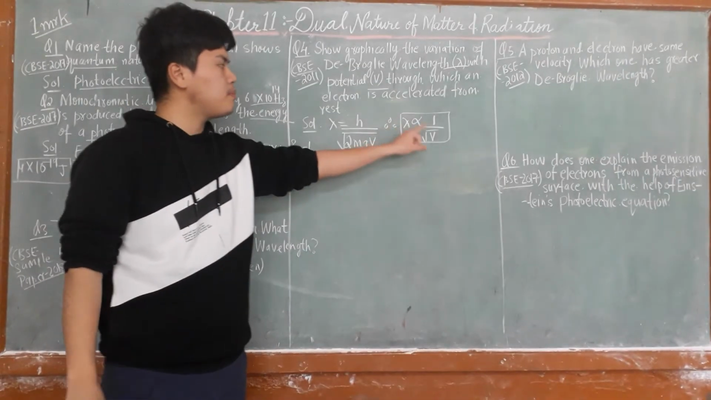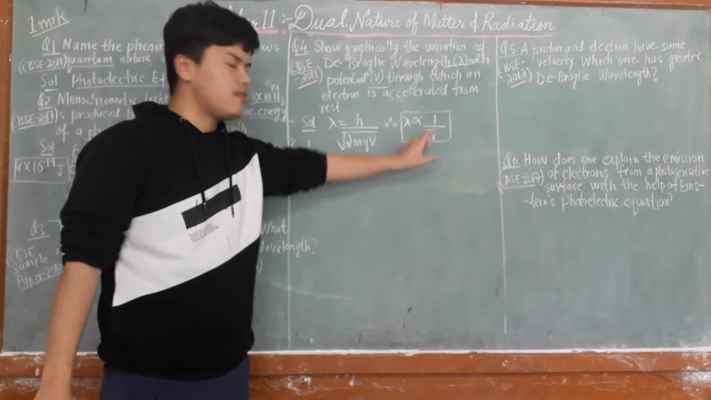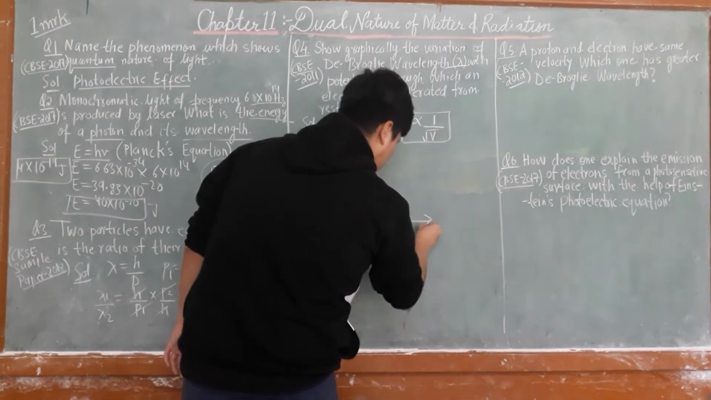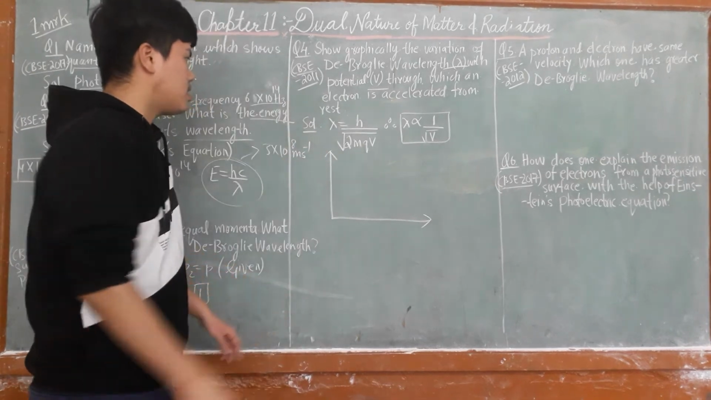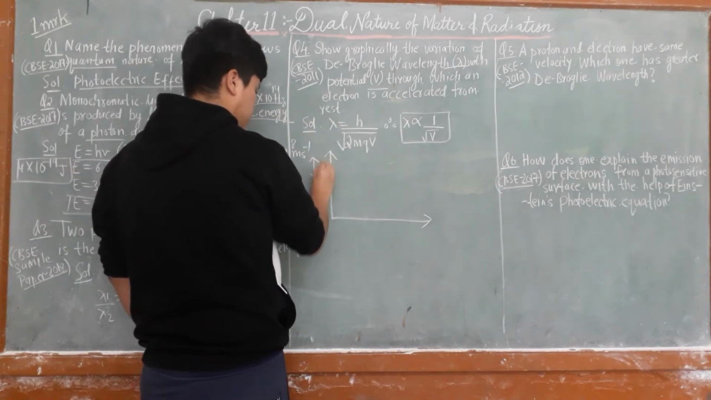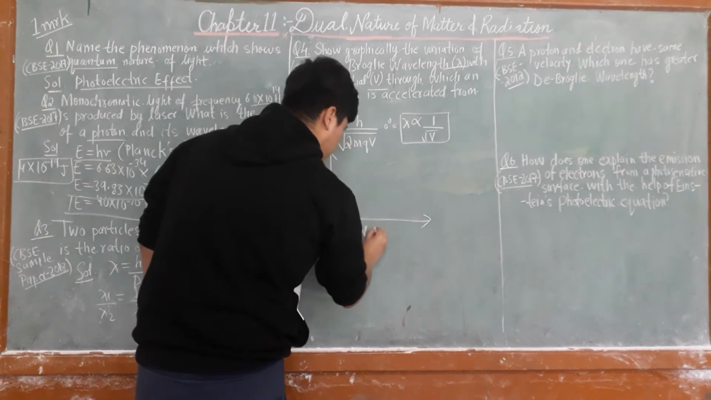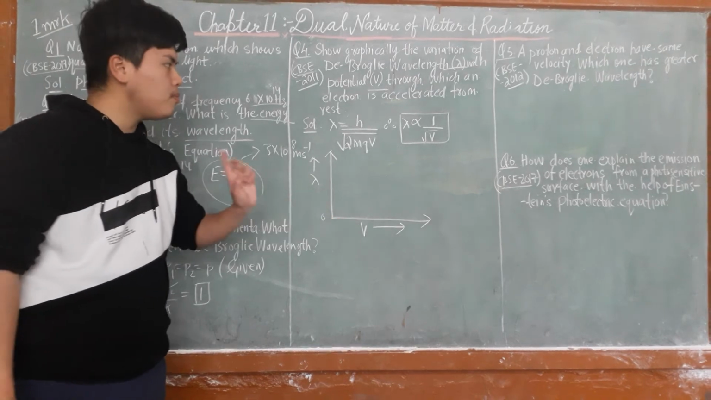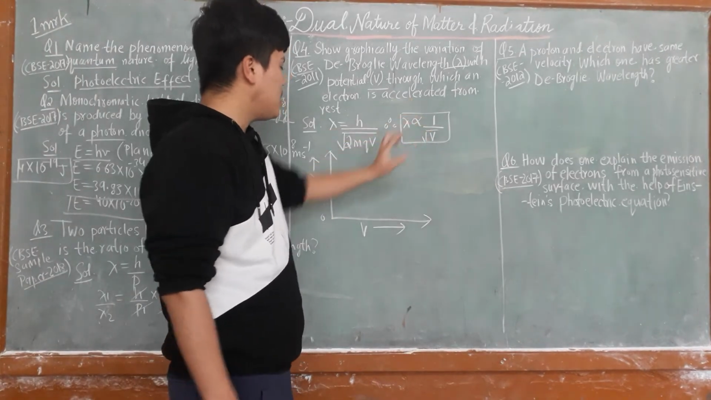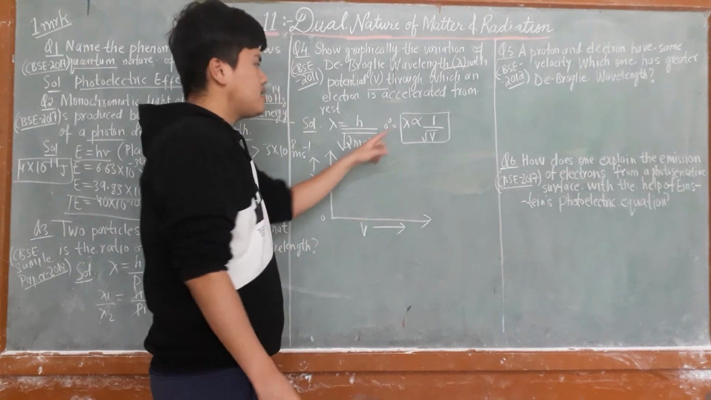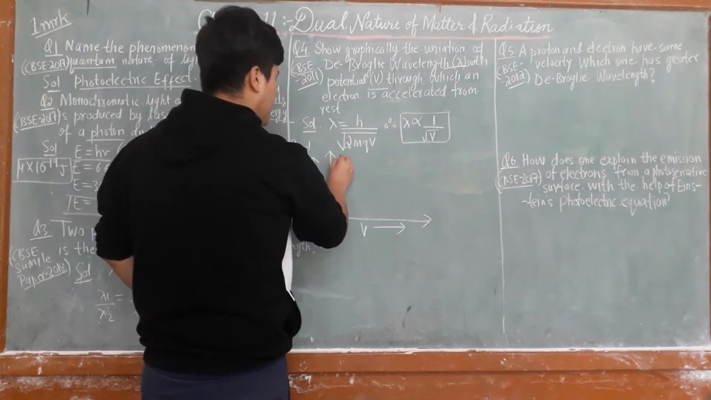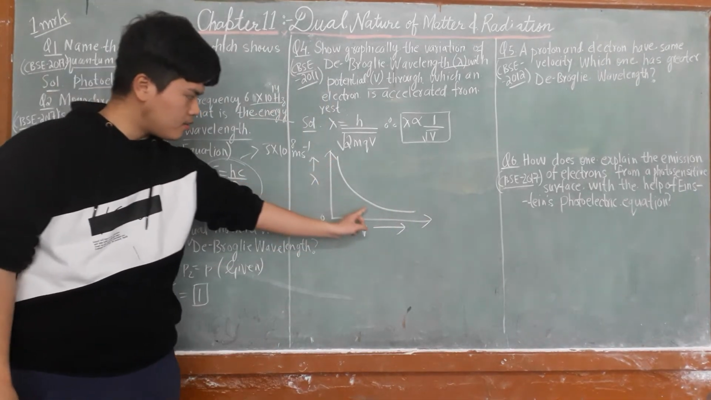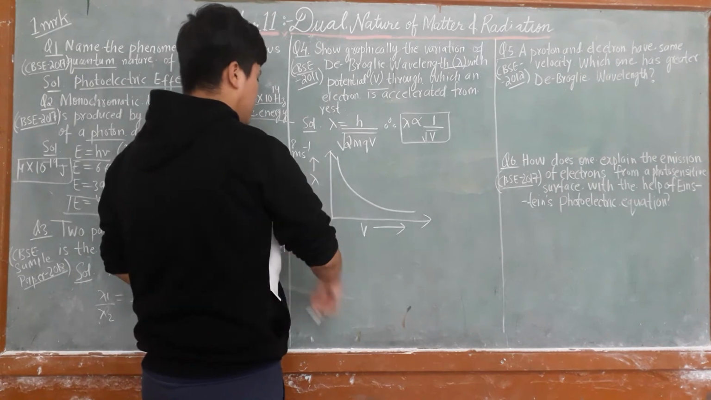Lambda is inversely proportional to 1 by root V. So make the graph with lambda on one axis and V on the other; this is your origin. If it were inversely proportional to V, it would be a straight line, but since it's root V, you will make a graph like this. Okay, so this is the relationship.